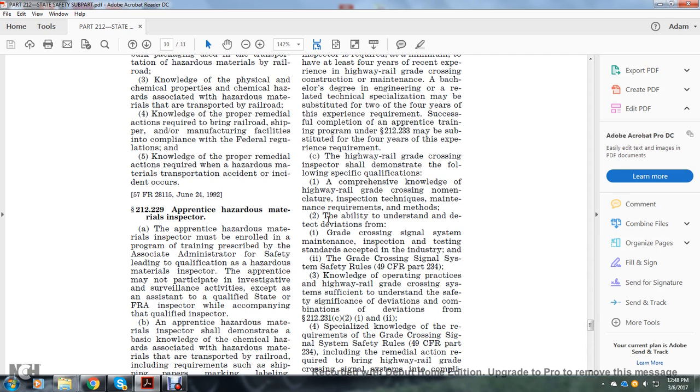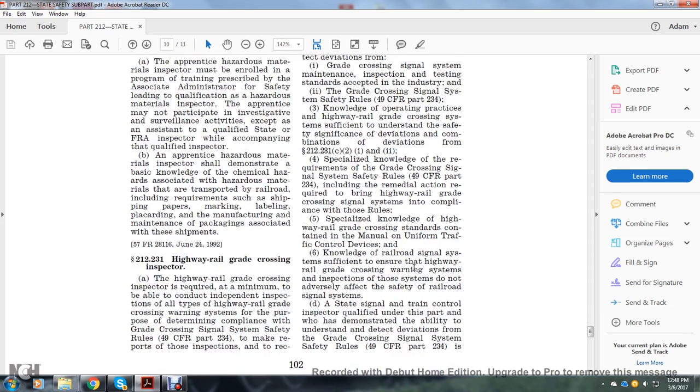The ability to understand and detect deviations from grade crossing signal system maintenance, inspection, and testing practices accepted in the industry and from the grade crossing signal system safety rules, Title 49 CFR Part 234. 3. Knowledge and operating practice of the highway rail grade crossing system sufficient to understand safety-significant deviations from the combination of 212.231(c)(1) and (2), and special knowledge of the requirements of the grade crossing signal system safety rules, Title 49 CFR Part 234,